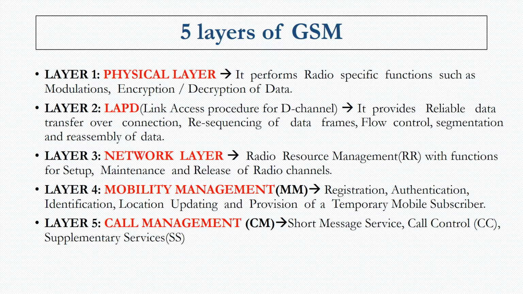The second layer is the LAPD layer, the link access procedure for D channel or link access procedure protocol. It provides reliable data transfer for the connection, resequencing of data frames, flow control, segmentation, and assembly of the packet when it is received. The third layer, the network layer, as we saw in the diagram, performs radio resource management. It works on setting up the call, maintaining the call, allocating radio channels and releasing those radio channels during a particular